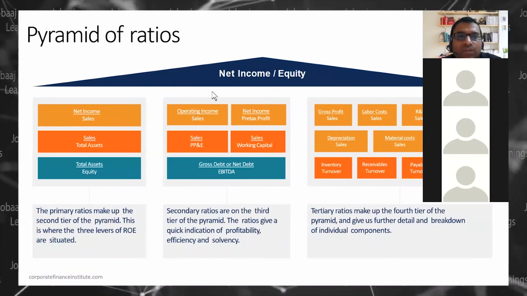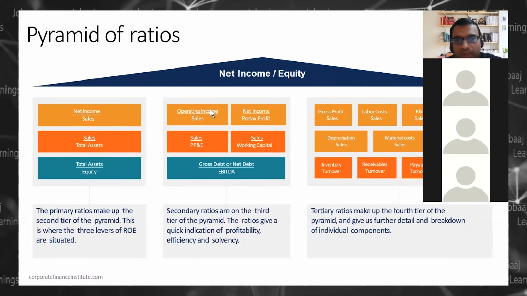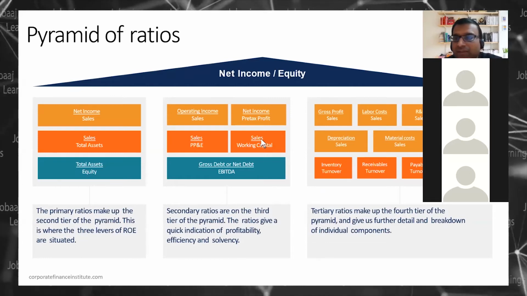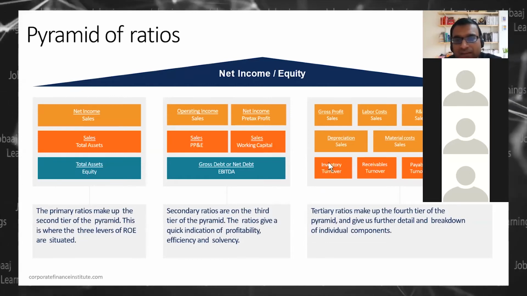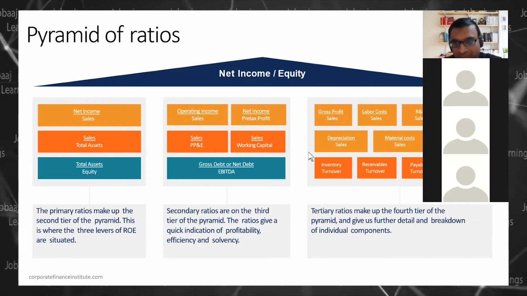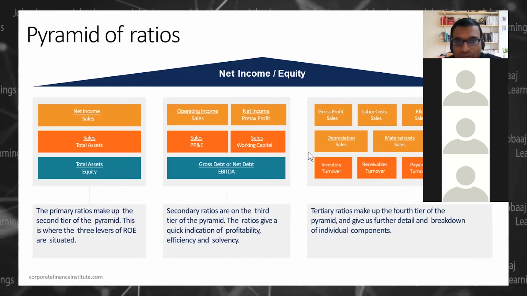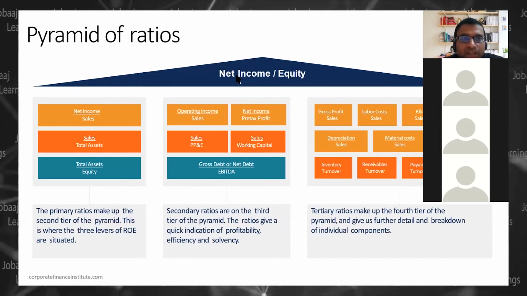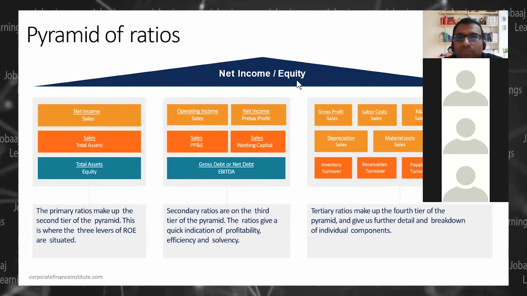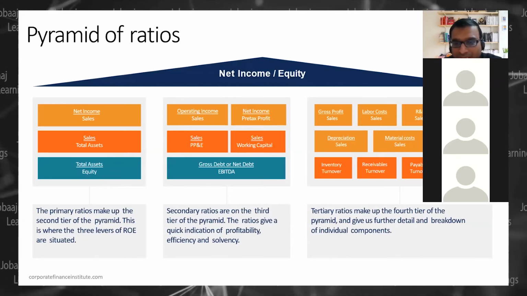Now you see this is the pyramid of ratios. This is calculated, and we will do the pyramid of ratio calculation in our Excel sheet also. But let us see, you have net income by equity. This is the mother of all ratios, right?